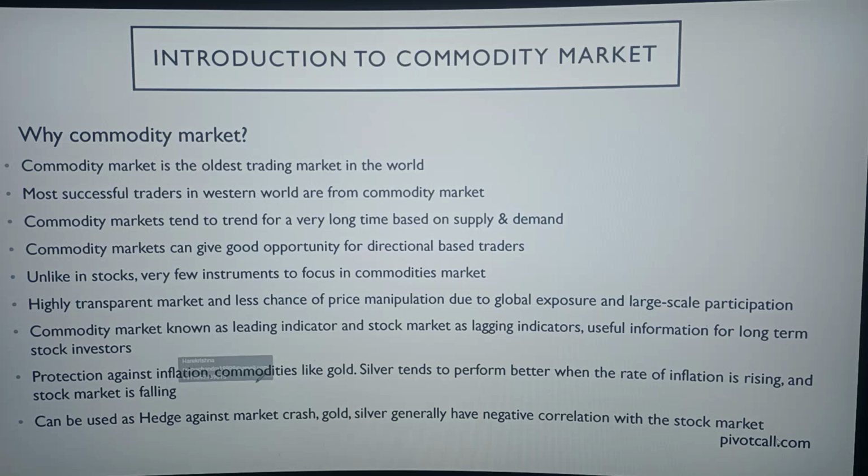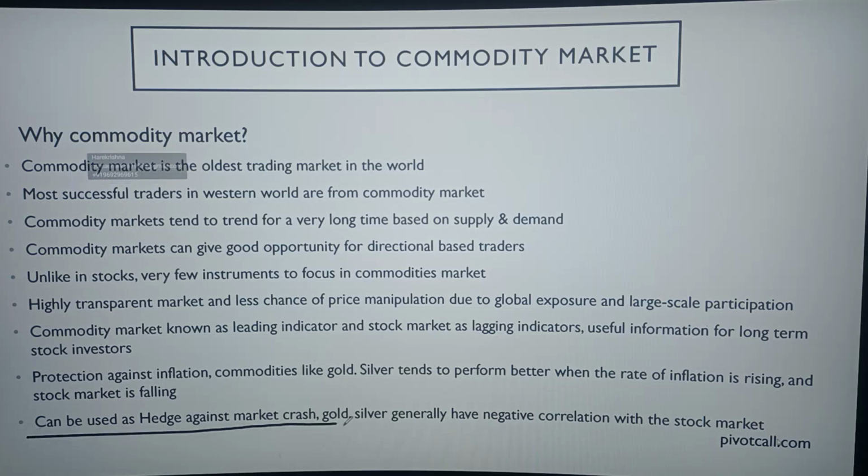Now another thing, protection against inflation. Commodities like gold and silver tend to perform better when inflation is rising and the stock market is falling. One of the reasons the stock market is falling may be that inflation is going up. When inflation is going up, it is adverse to the stock market. It is not good for any country when inflation is going up, because everything becomes expensive, right? So inflation is not good for the stock market, but good for gold and silver.